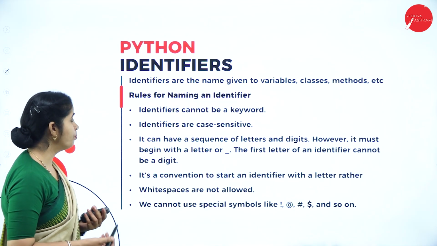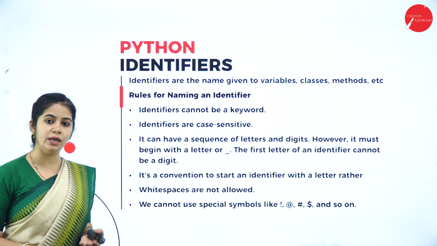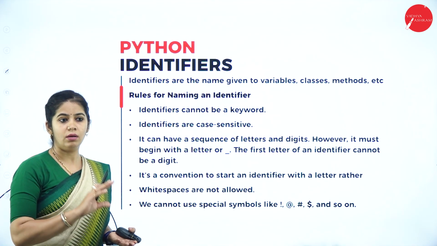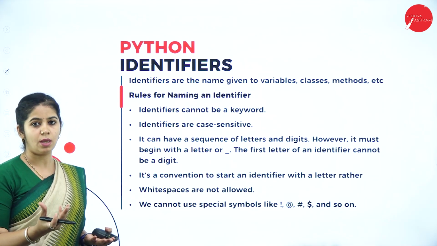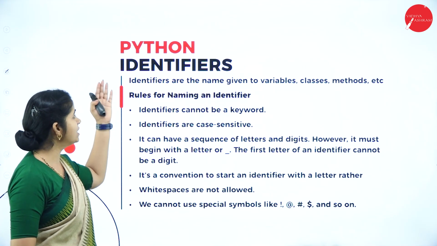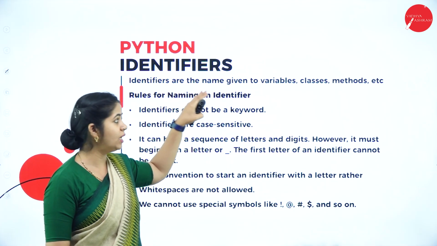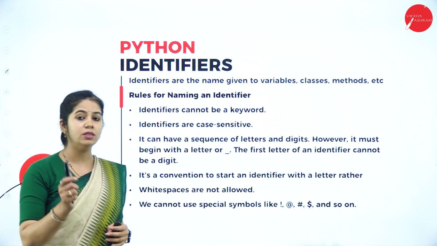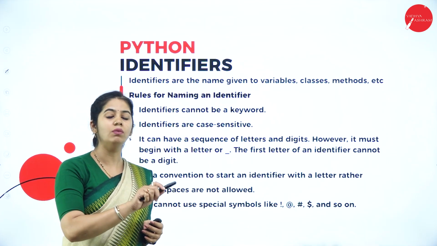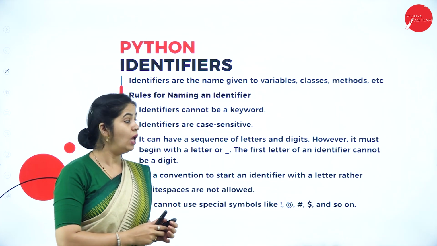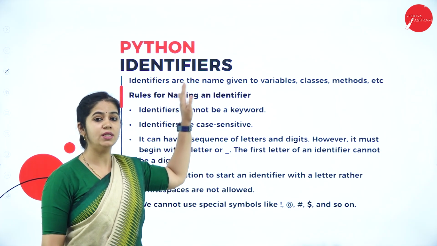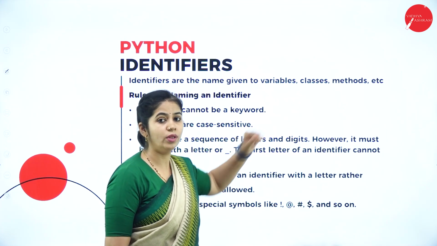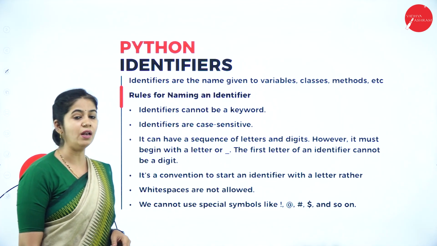Next, what we have is the Python identifier. What is an identifier? A keyword is a predefined set of words reserved for a particular concept. So what is an identifier? Identifiers are the names given to a variable, class, method, etc. Identifiers cannot be keywords, or keywords cannot be identifiers. An identifier is a name that is given to a variable, a class, a function, or a method that we are using.